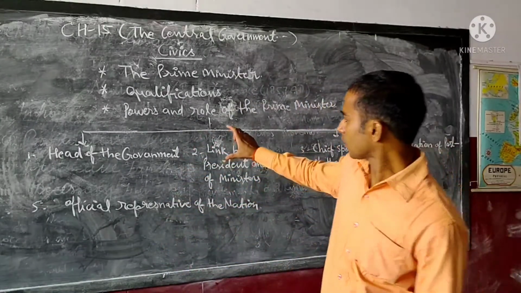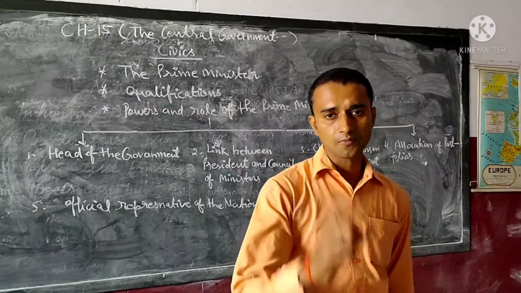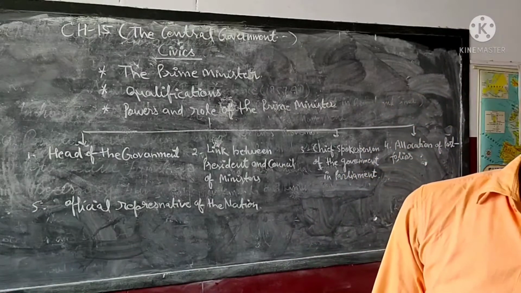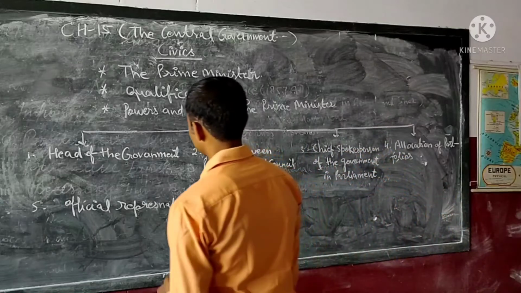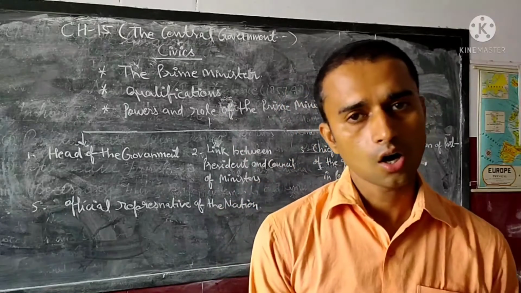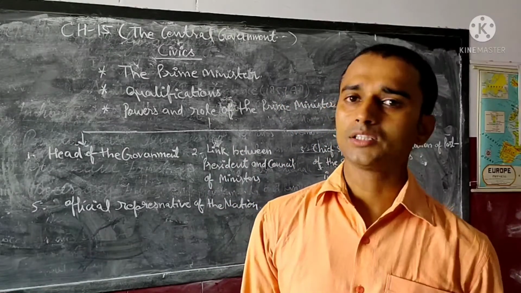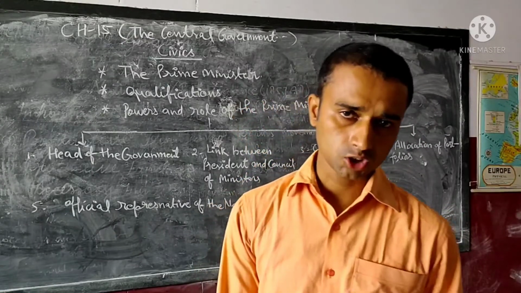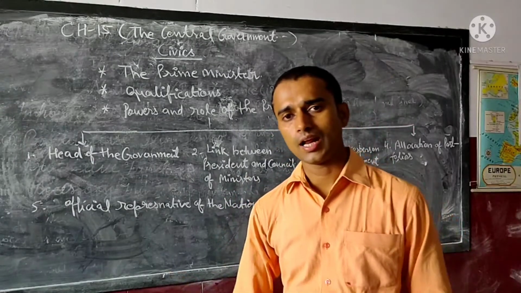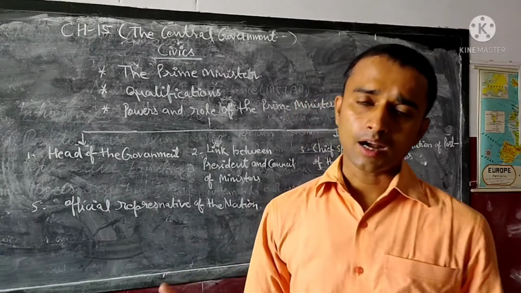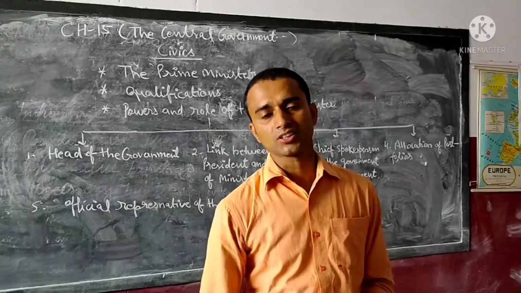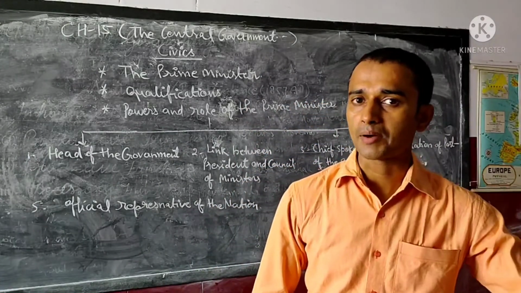So the Prime Minister is known as the head of the government. And after that, all the members, means all the Council of Ministers, are appointed on the advice of the Prime Minister by the President. Okay, so this is also an important function and power of the Prime Minister. All the members of the Council of Ministers, like cabinet, like state, and other important members in the Council of Ministers are appointed by the President but on the advice of the Prime Minister.